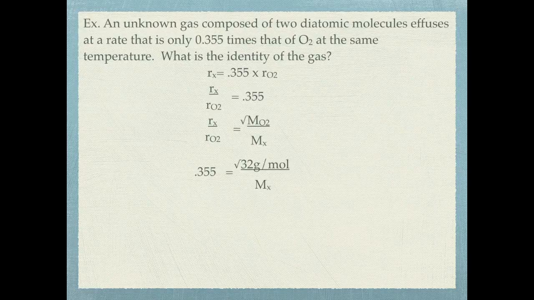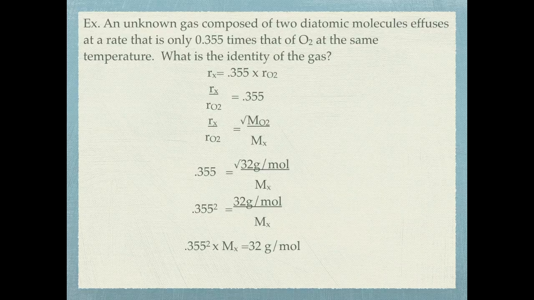Keep in mind, unfortunately my program doesn't let me do this, that it's the square root of that entire value, 32 over Mx. So what I need to do first is square 0.355 to get rid of the square root sign. I'm going to set that equal to 32 grams per mole over the molar mass of my unknown substance. Now I'm going to multiply 0.355 squared times my molar mass, set that equal to 32, and solve for the molar mass of my unknown substance, which is 254 grams per mole. Do keep in mind that this is a diatomic molecule. Therefore, I need to divide the molar mass by 2, and what I discover is that my unknown diatomic molecule is actually iodine.